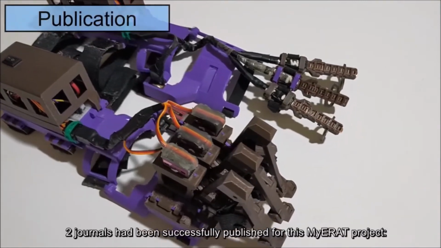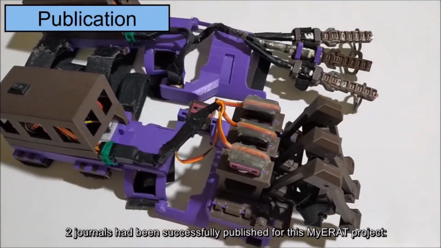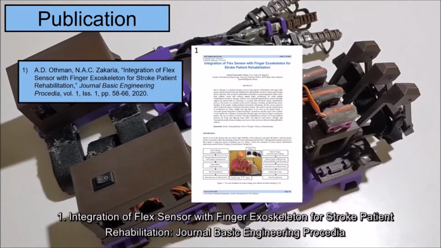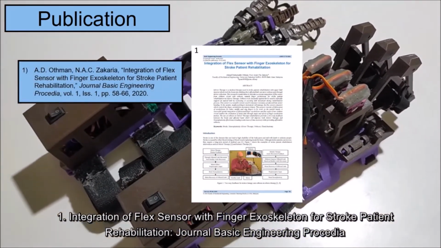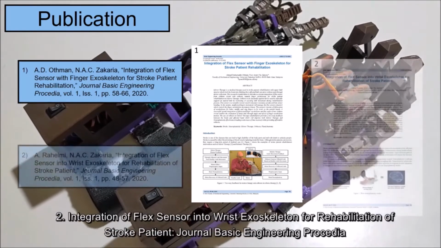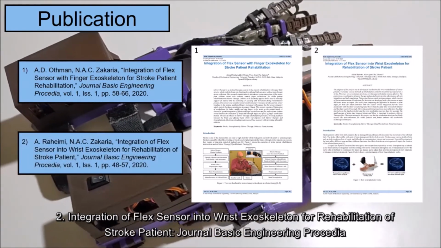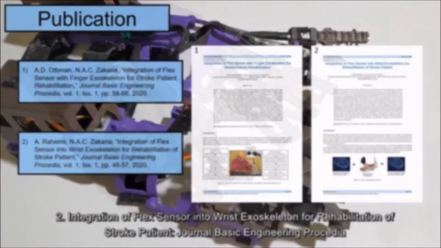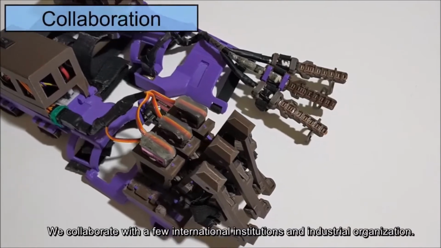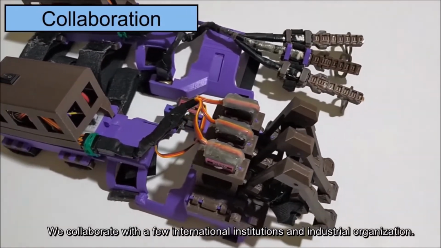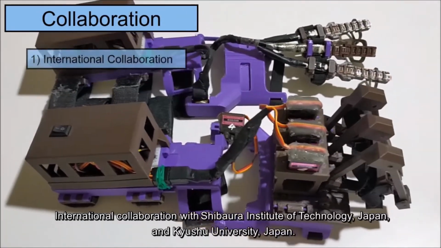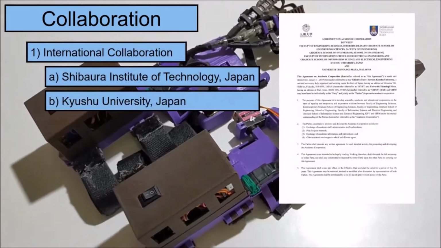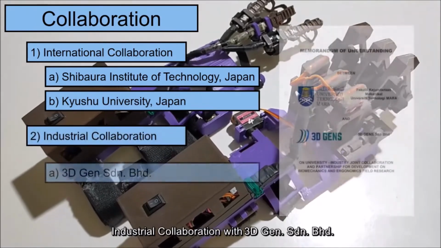Publication. 2 journals have been successfully published for this MyERAT project. 1. Integration of flat sensor with finger exoskeleton for stroke patient rehabilitation, Journal Basic Engineering Procedure. 2. Integration of flat sensor into wrist exoskeleton for rehabilitation of stroke patient, Journal Basic Engineering Procedure. We collaborate with a few international institutions and industrial organizations. International collaboration with Shibaura Institute of Technology Japan and Kyushu University Japan. Industrial collaboration with 3D Gen Sendirian Berhad.